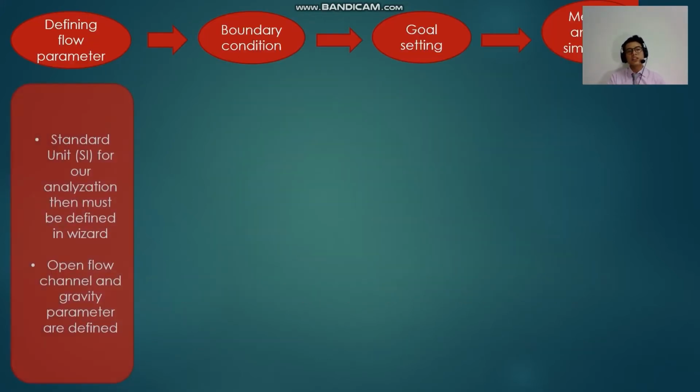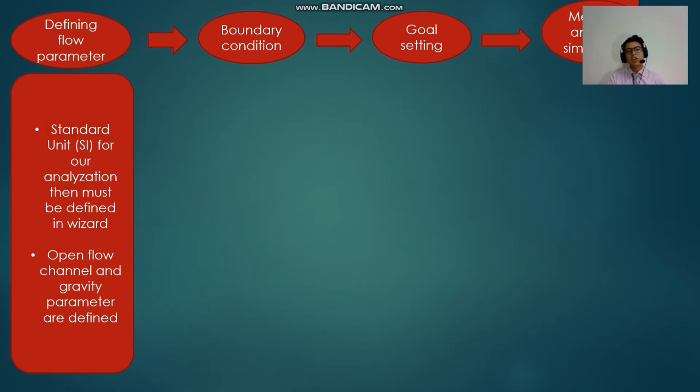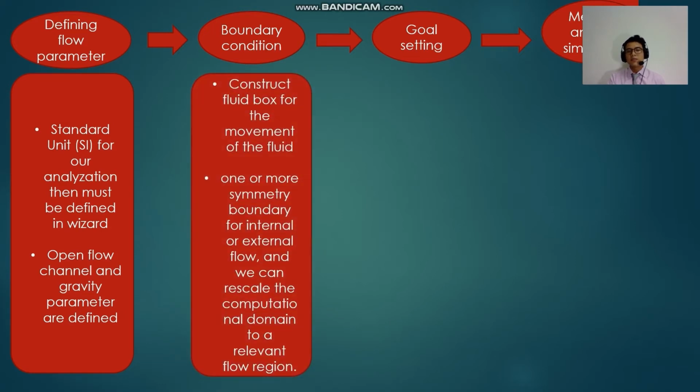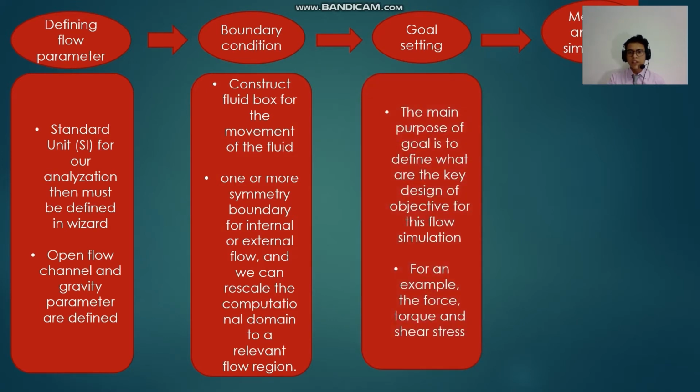Okay, first we define a flow parameter, where the standard unit of our analysis must be defined in a wizard. The second one is the boundary condition. We construct a fluid box for the movement of the fluid. The third one is the goal, which defines the key design objective for this flow simulation. For an example, we want the results for the force, torque, shear stress, and pressure.